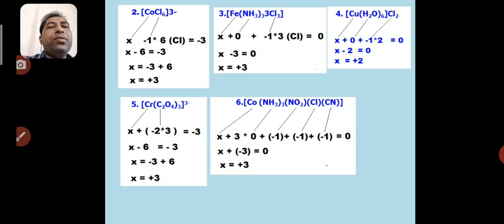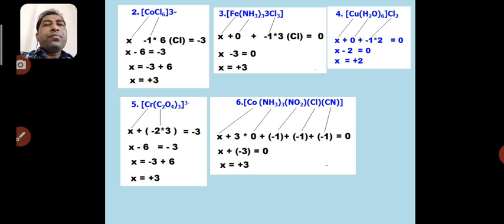So x is equal to -3 plus 6. As to the RHS, this -6 will become a positive quantity. So -3 plus 6, x is equal to +3. So we can see that the oxidation state of the central metal atom is +3.